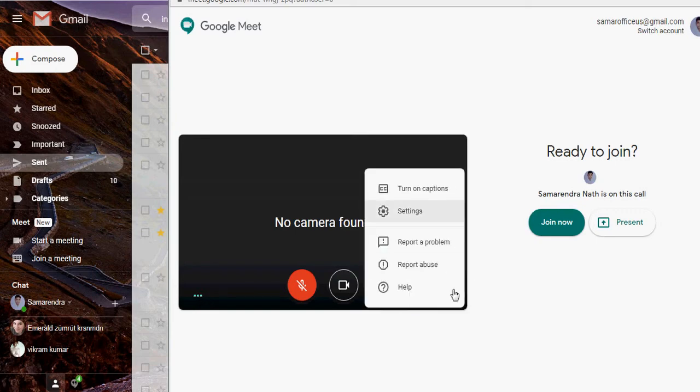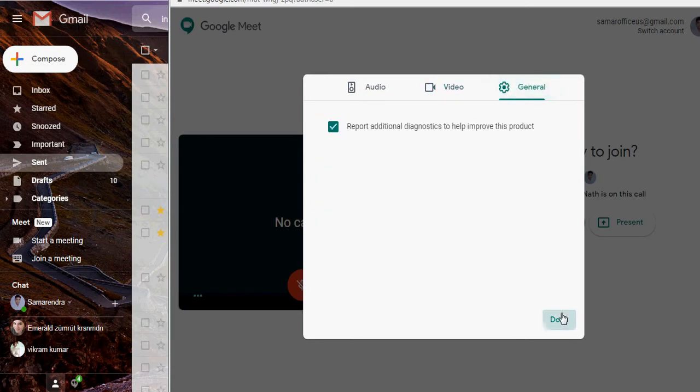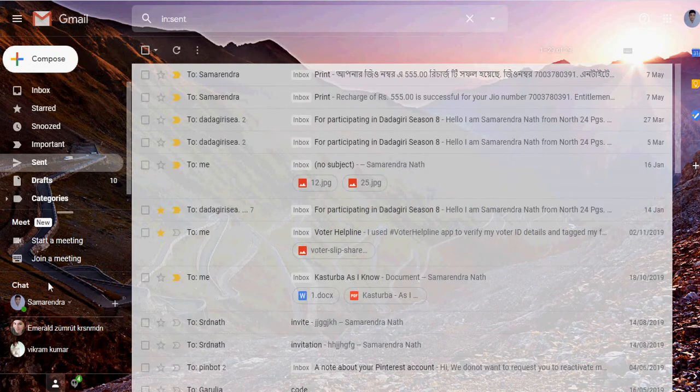More options, settings, microphone. If you go to this from there, microphone blocked, and video, no video camera, and general report. So everything is fine. If there is a microphone and the webcam, then you can just click on this join now, and your meeting starts with your friends, with your colleagues, or with your students. So it is very simple and it's totally free.